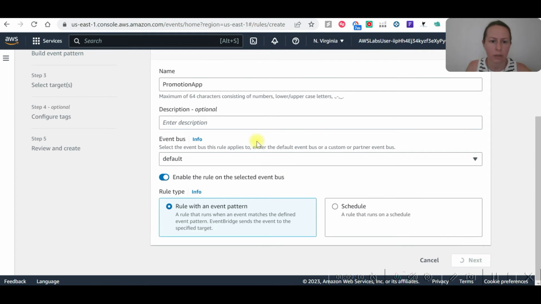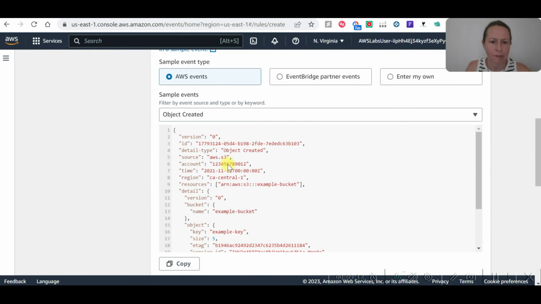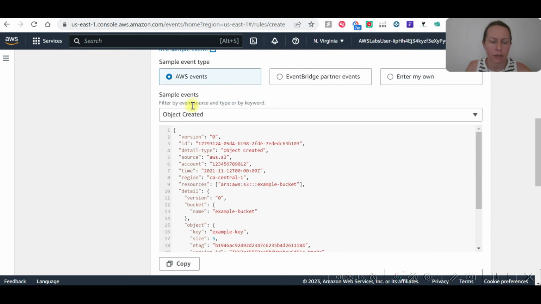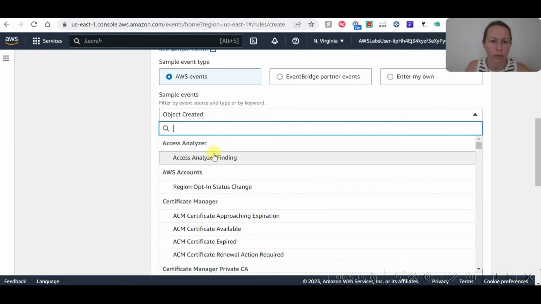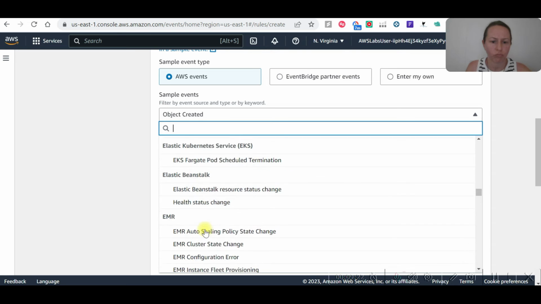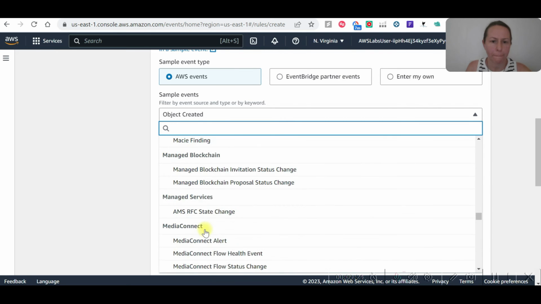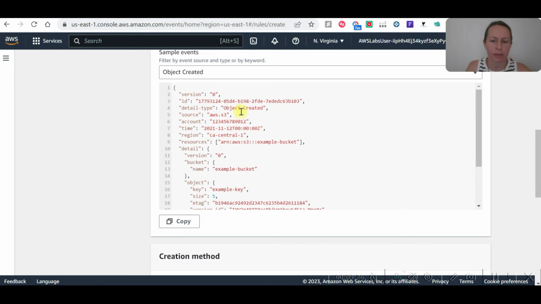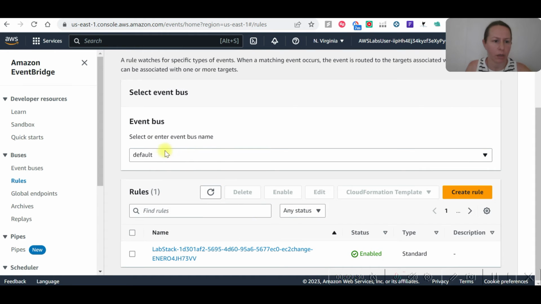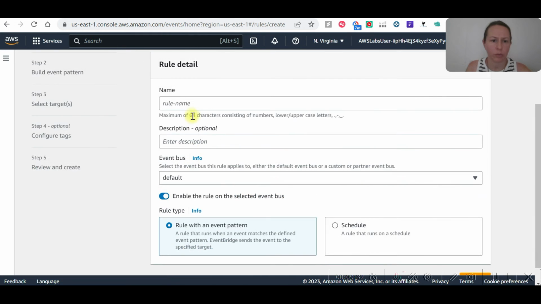Previous, next. AWS events. Let's cancel this one. Create rule.